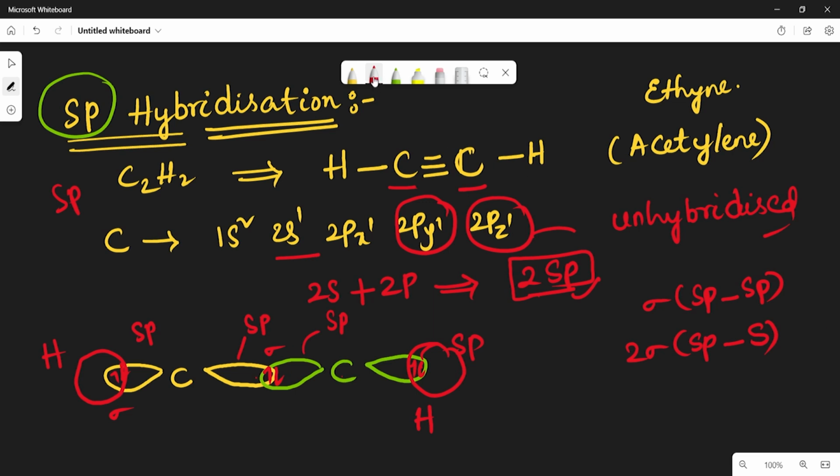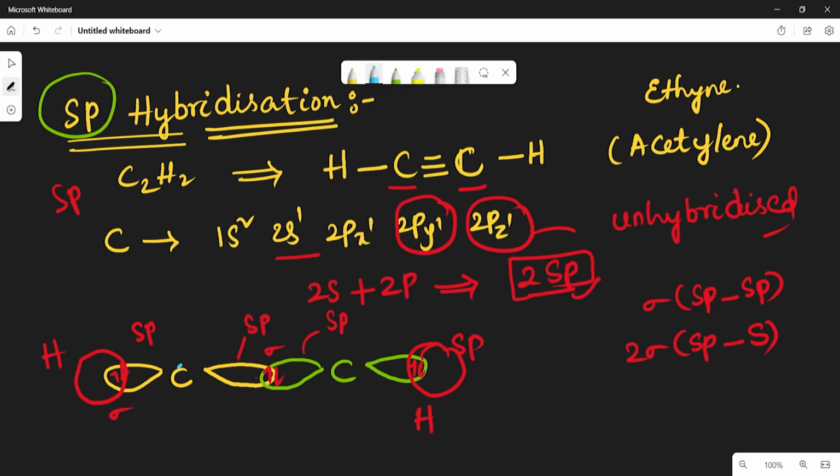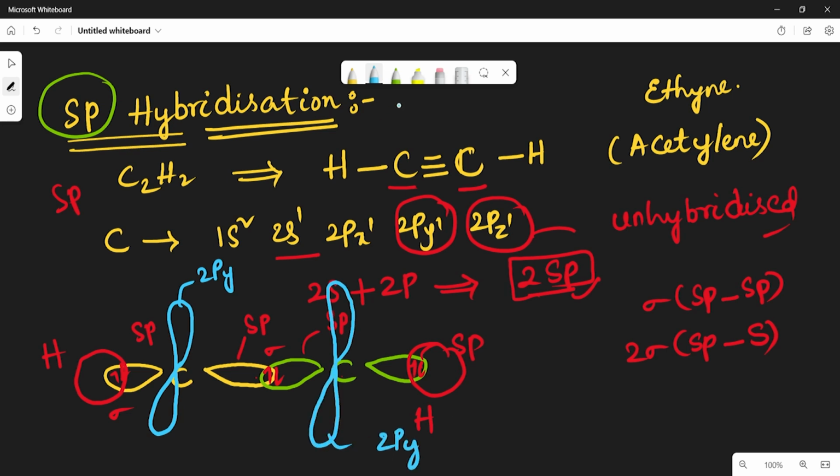Now we have to remember one point here. In each carbon, there will be two orbitals that remain unhybridized. So let us draw the orbitals. This is the 2py orbital of the first carbon atom and this is the 2py orbital of the second carbon atom.